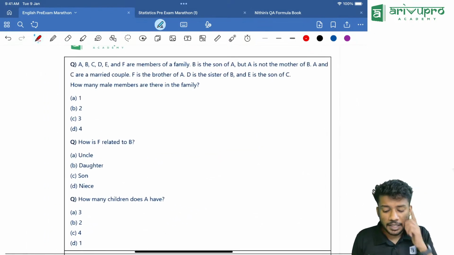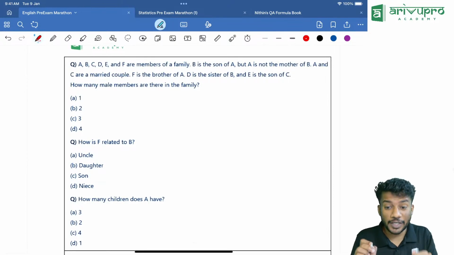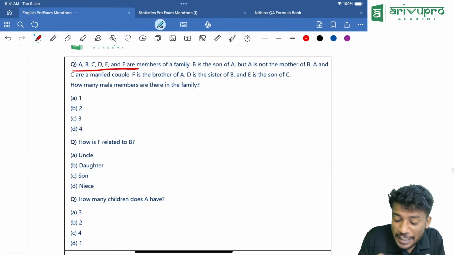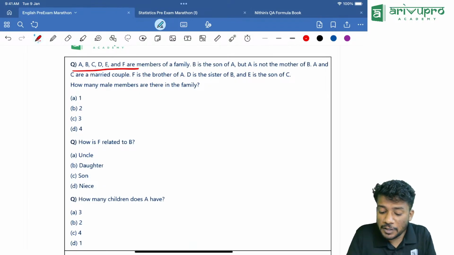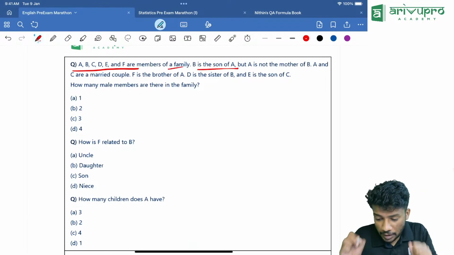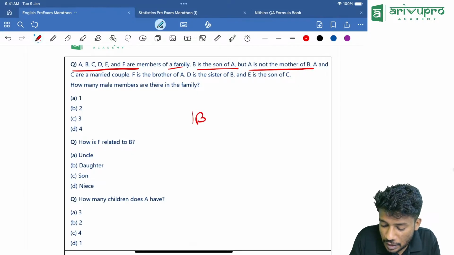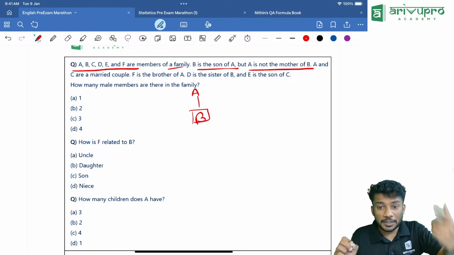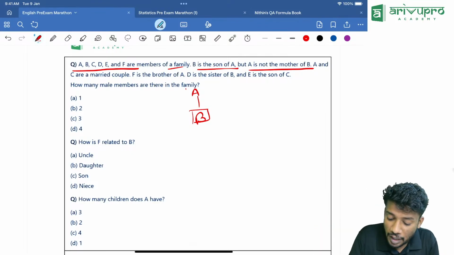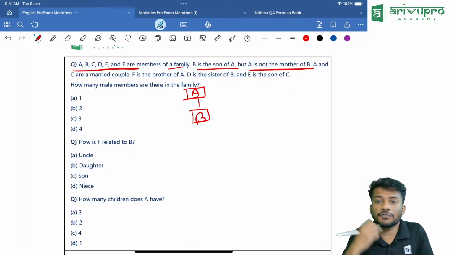Now, there are connected questions which can be there, and it is very important also. A, B, C, D, E, F are members of a family. B is the son of A, but A is not the mother. That means A is the father of B.